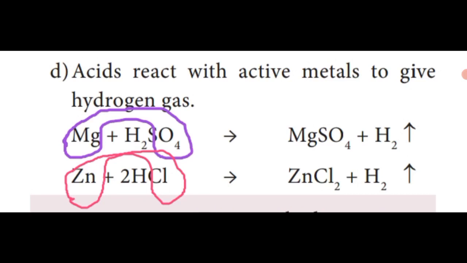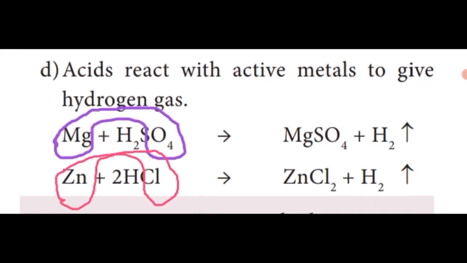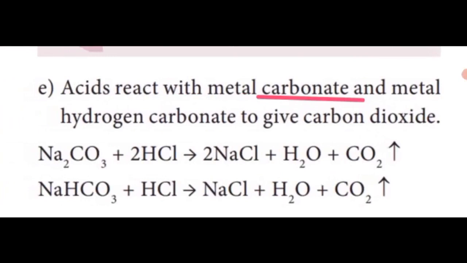The second example, zinc. Zinc metal reacts with hydrochloric acid to form ZnCl2 and releases hydrogen gas. All gaseous substances are indicated above the arrow mark. Below the arrow mark indicates the substances are precipitated. So every acid reacts with active metal to release hydrogen gas. Hydrogen gas formula H2.